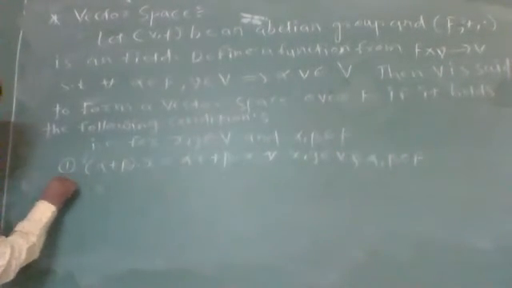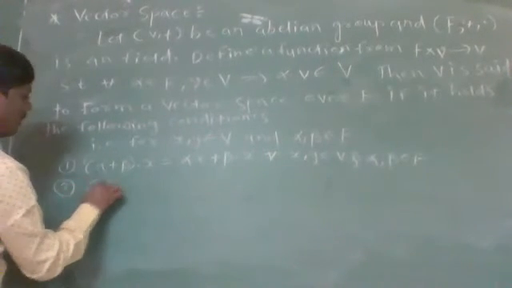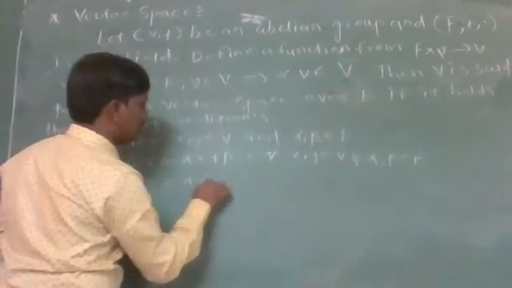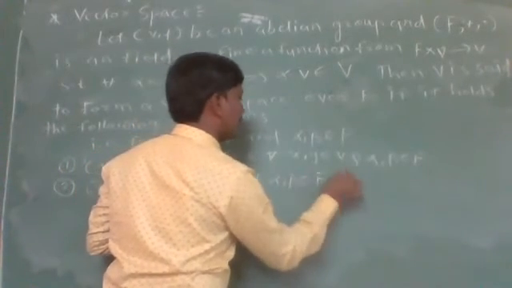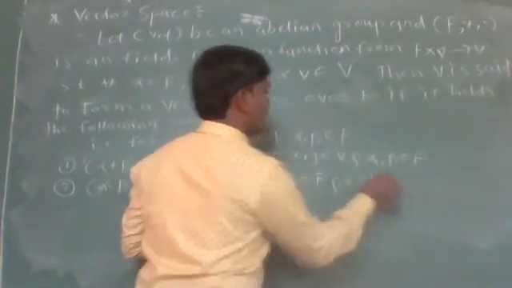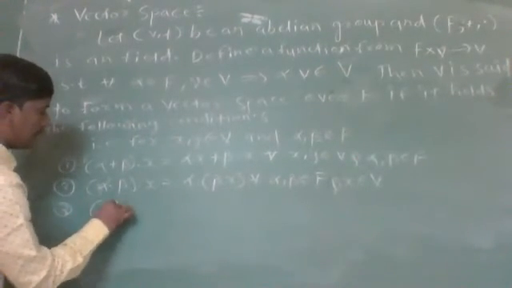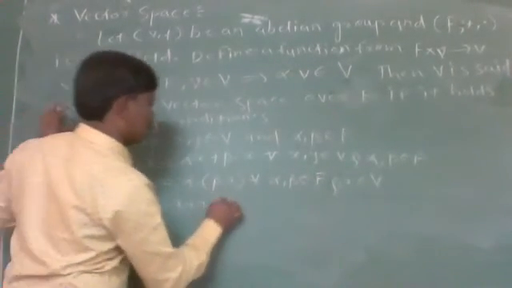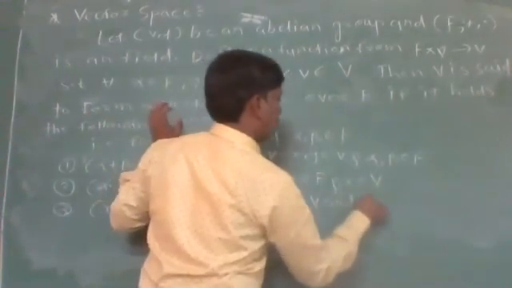Second one is alpha into beta of x will be equal to alpha into beta x for all alpha, beta belonging to field F and x belonging to V. Third one is x plus y of alpha will be equal to x alpha plus y alpha for all x, y belonging to V and alpha belonging to F, and there exists an unity element in V.